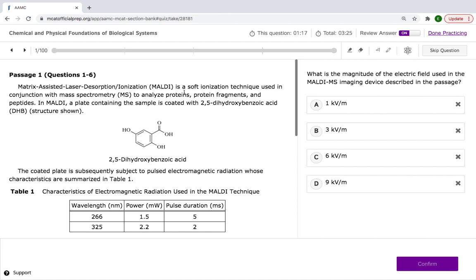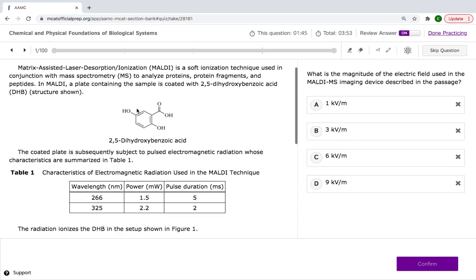We know that's to analyze proteins, protein fragments, and peptides. You should know what mass spectrometry is. That's pretty easy. We're not panicking, we keep going. In MALDI, a plate containing the sample is coated with 2,5-dihydroxybenzoic acid, DHB, structure shown. This is DHB. So a plate which has our sample is coated with this.